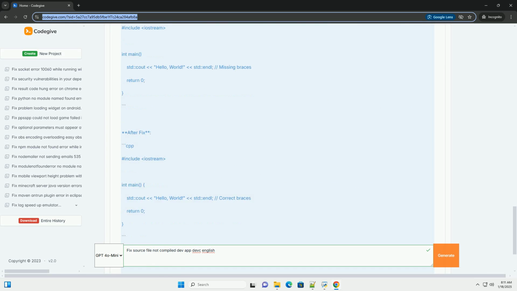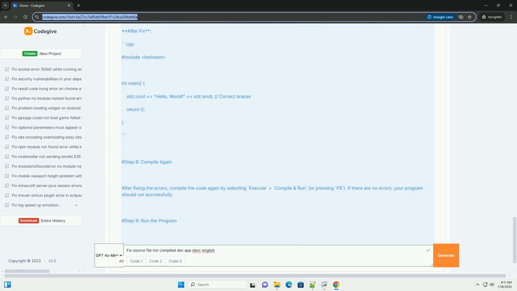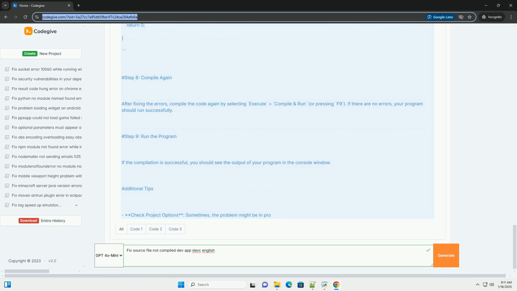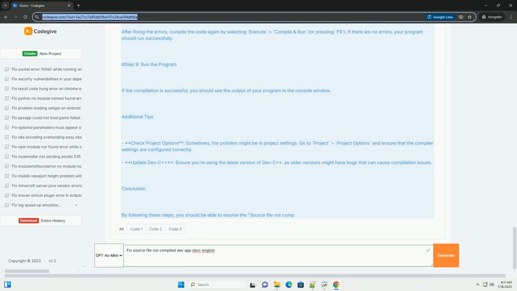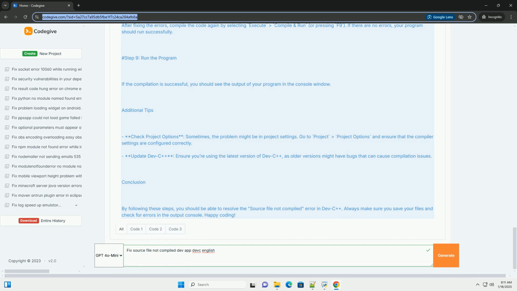Step 1. Open Dev-C++. Launch Dev-C++ on your computer. Make sure you have the latest version installed to avoid any bugs or compatibility issues with your code. Step 2. Create a new project or open an existing one. 1. New project. If you're starting a new project, go to File, New, Project, and select the appropriate project type: console application, Windows application, etc. 2. Existing project. If you have an existing project, open it by navigating to File, Open.